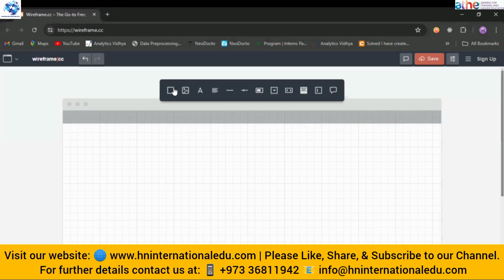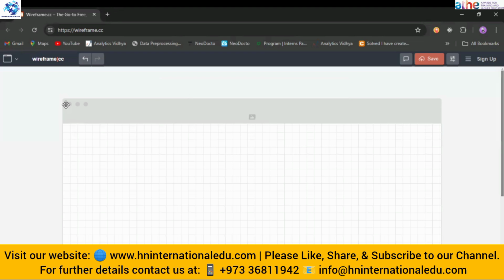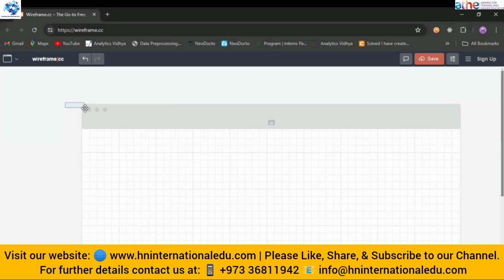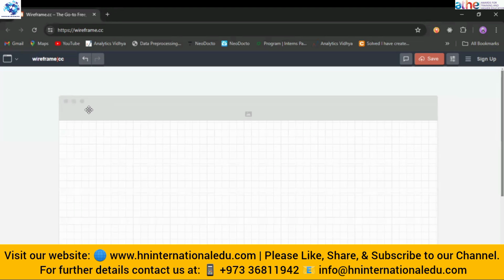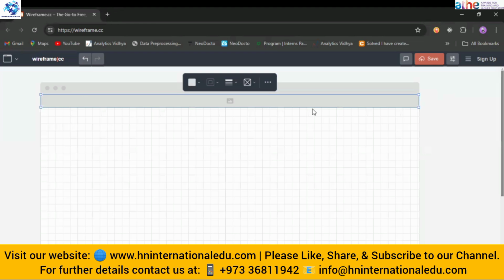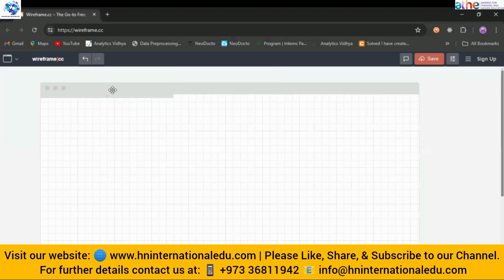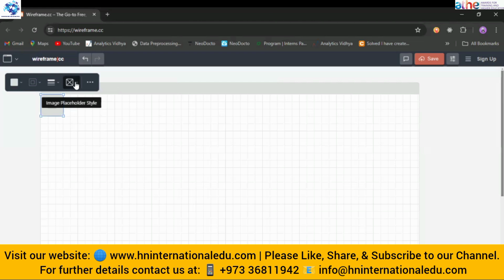Now you might notice that in the navigation, the first thing is the logo, right? The logo mostly appears at this corner of your screen. So this will be my image, and I will replace it with a placeholder.